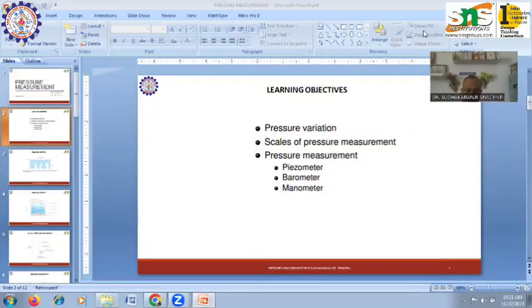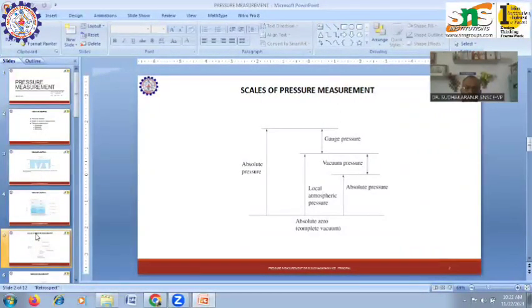So, what are the scales of pressure measurement? We will see. We have absolute zero pressure and absolute pressure, gauge pressure, vacuum pressure, atmospheric pressure. So what do you mean by absolute pressure?